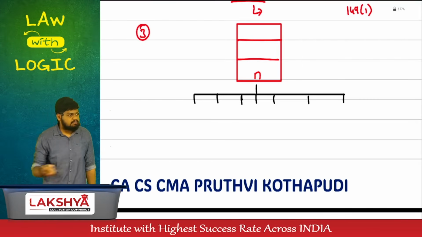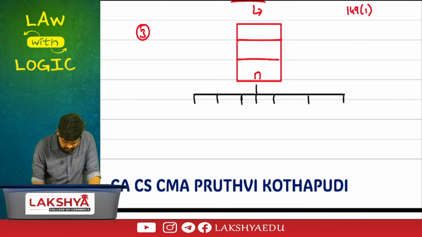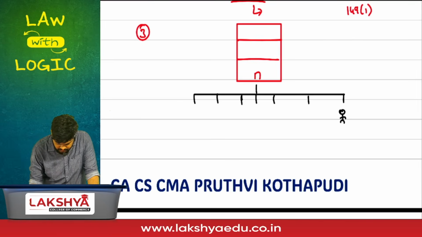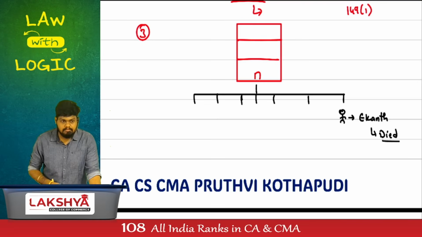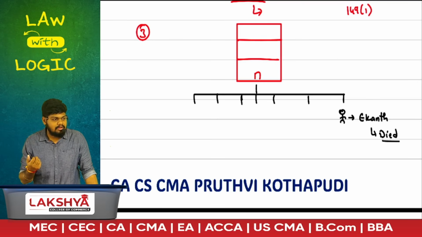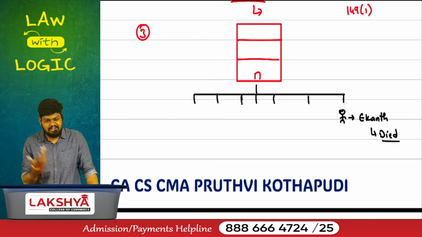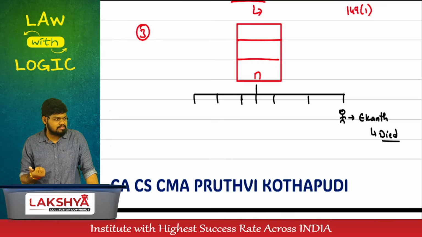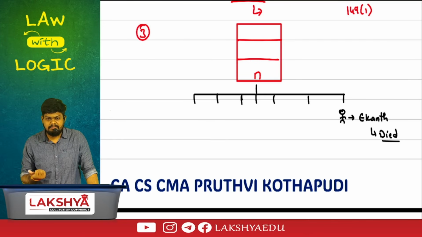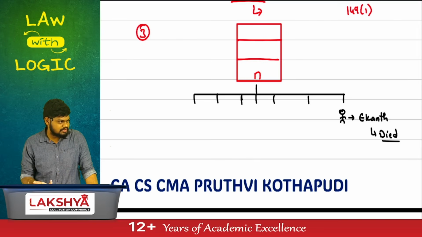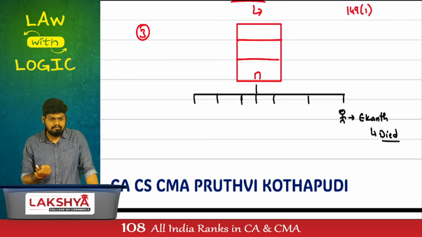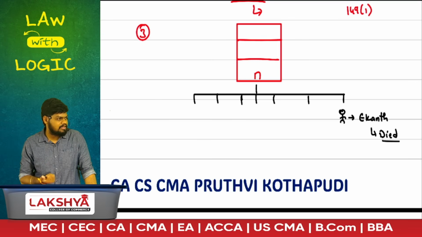Out of the 7 members we have, one of the members, Ekant, died. 2 minutes of silence. After that, forget about Ekant. What is more important for us? Ekant or company? If Ekant dies, let him die. We have the concept separate legal entity, perpetual succession. If he dies, does it affect the company?